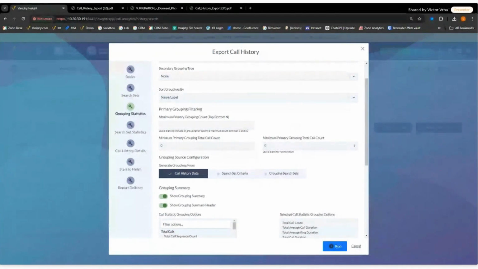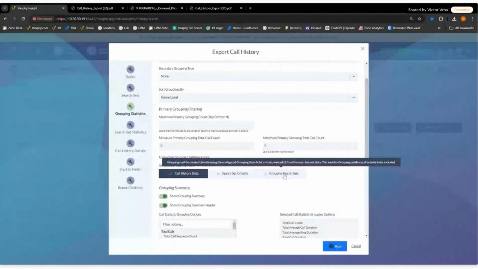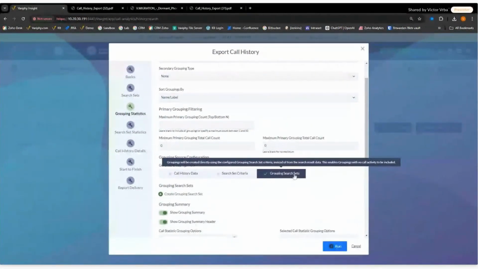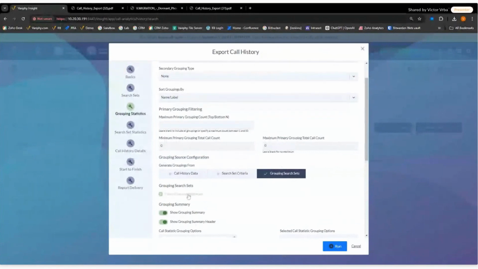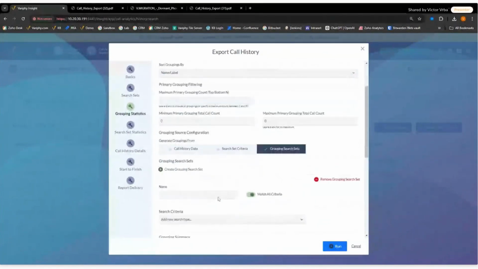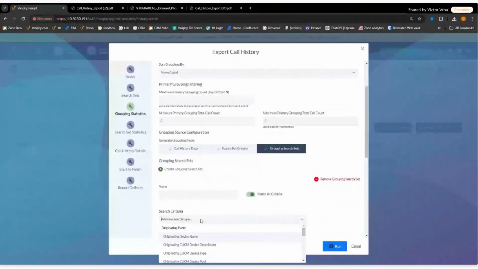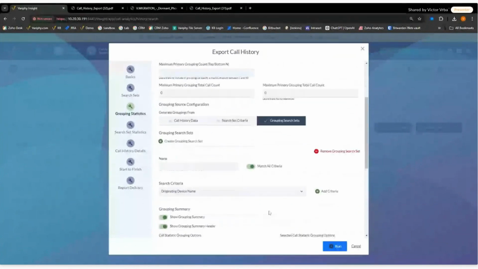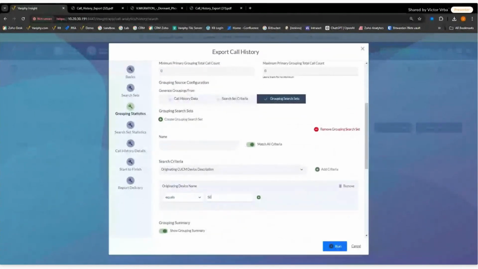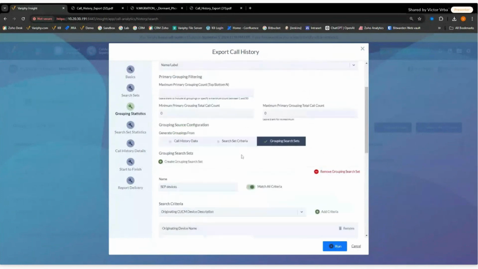All right, so this is probably the most important. Second most important thing for this is we're going to do our grouping search sets, and we're going to add a grouping search set. In this case, I'm going to choose my originating or terminating device name starts with SEP. Again, I'm isolating my hard phones. And just like we did in that other report, you can add your CSF devices, your IPC devices, and things like that, and add those in here. We're going to give this a name. We'll just say SEP devices. That looks good. And that's kind of it.